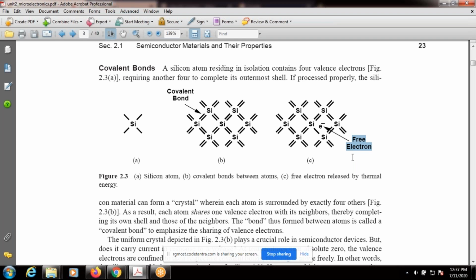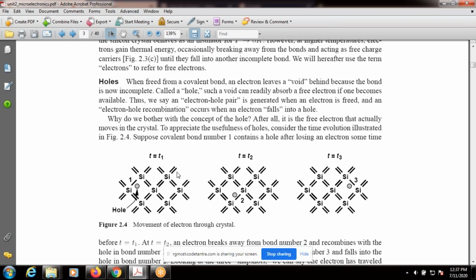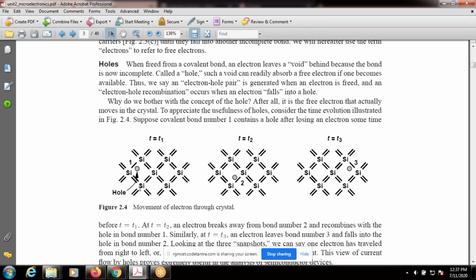Don't say all valence electrons. Whenever sufficient thermal energy is gained, one particular electron may break the covalent bond, then it will act as a free electron. That is the definition of electron. Then hole: an incomplete covalent bond forms a hole. Now observe here.